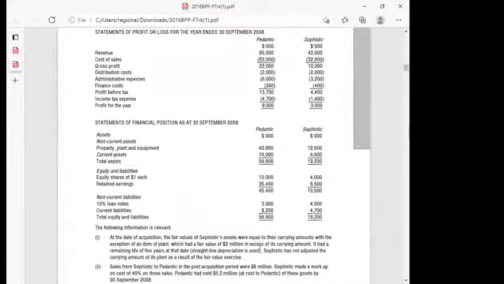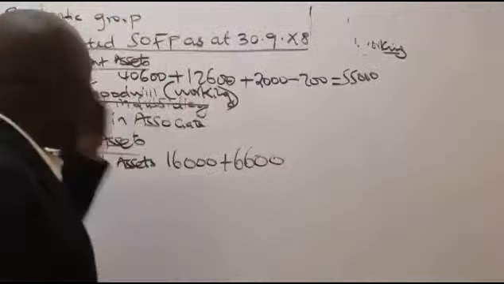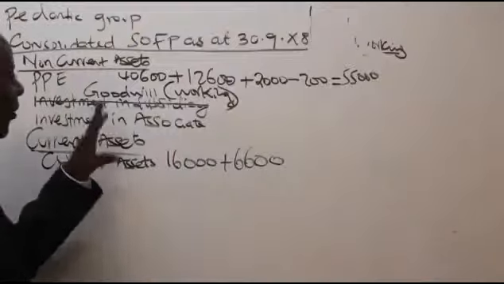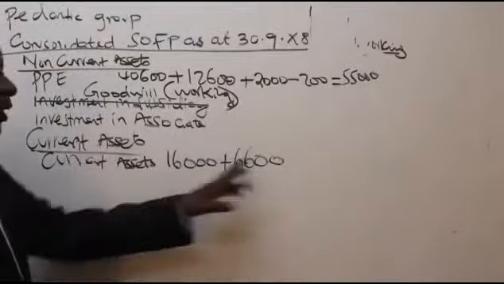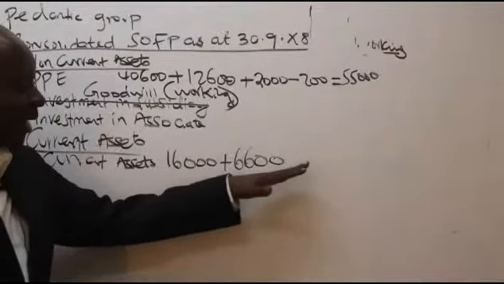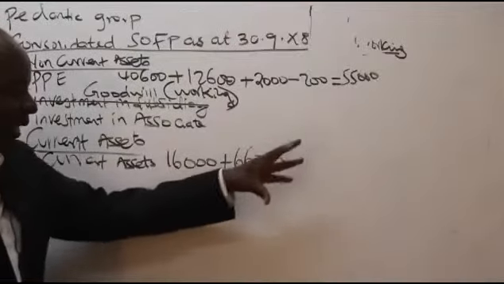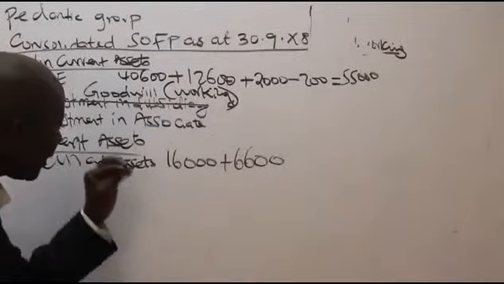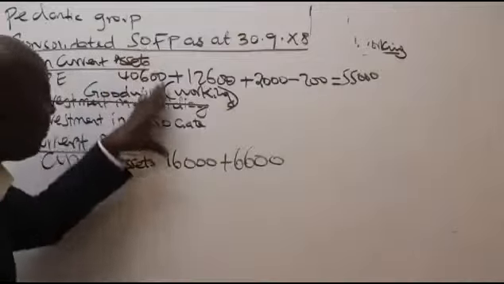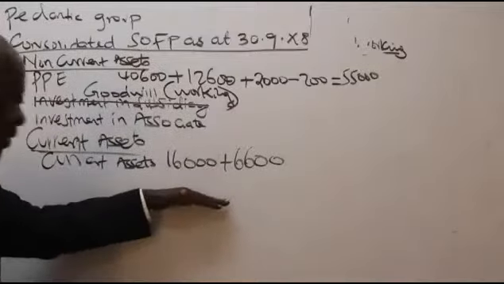Now, ladies and gentlemen, listen to me very well. Remember, I'm using my CPA Section 1 knowledge. So don't add this. I'll be able to make some adjustments. Now, after that, ladies and gentlemen, I will be able to get my consolidated total assets.